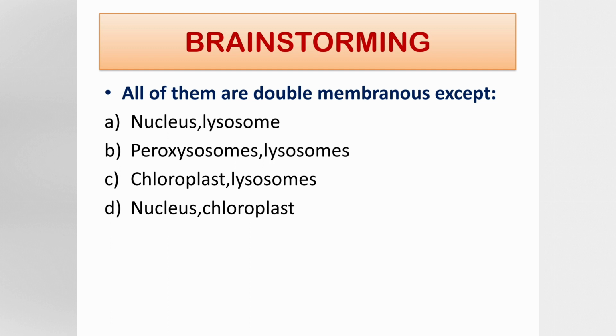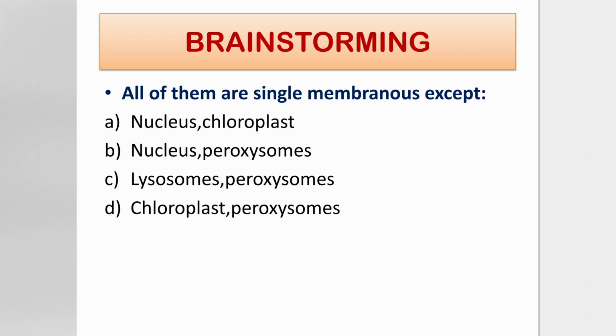So listen carefully to this one. All of them are double membranous except: the options are nucleus and lysosomes, peroxisomes and lysosomes, chloroplast and lysosomes, nucleus or chloroplast. Choose wisely. The answer is peroxisomes and lysosomes. Moving on to the next one.